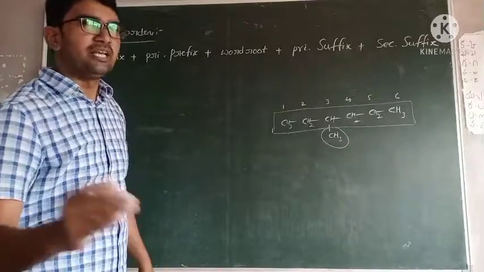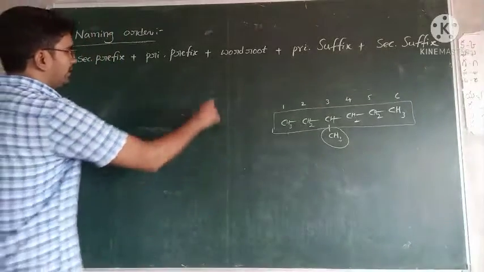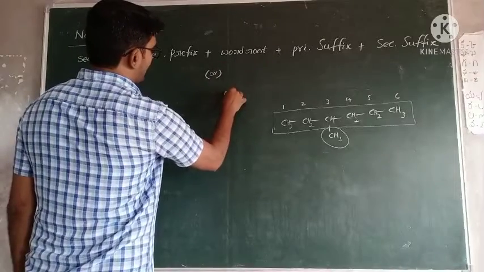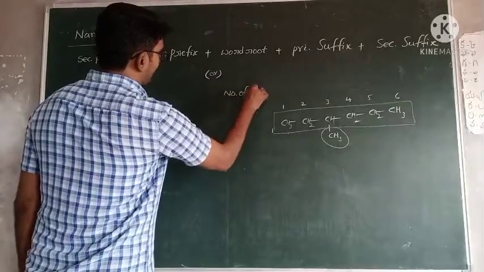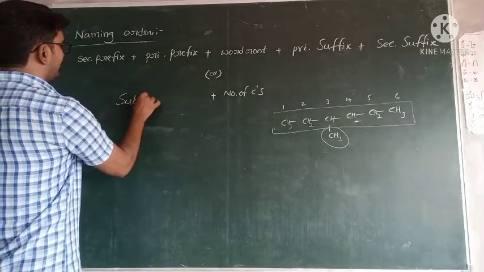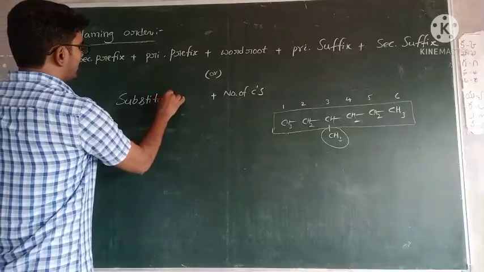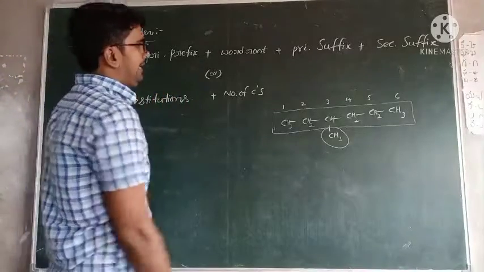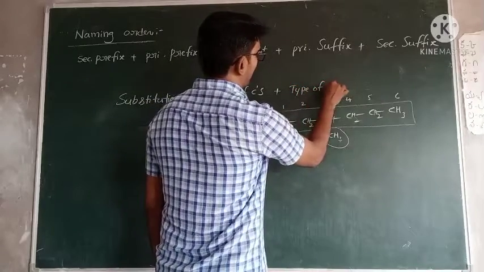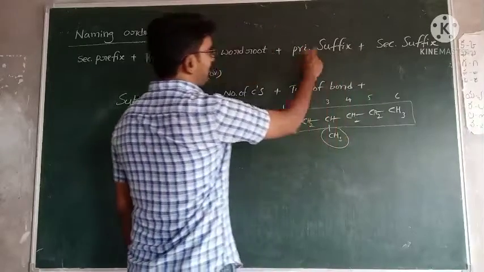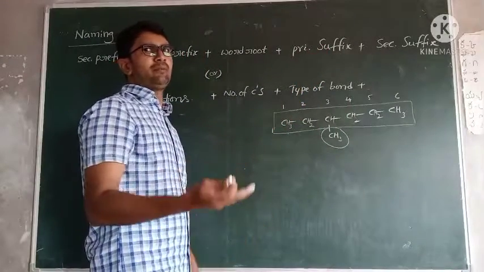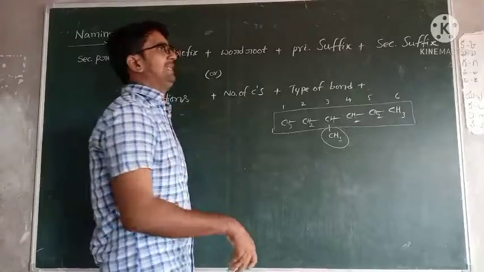But your chemistry sir gives one new model: simply, word root means number of carbons. Simply write the substitutions. Okay, next write the type of bond. Primary suffix means type of bond: single bond, double bond, triple bond. Single bond means ane, double bond means ene, triple bond means yne.